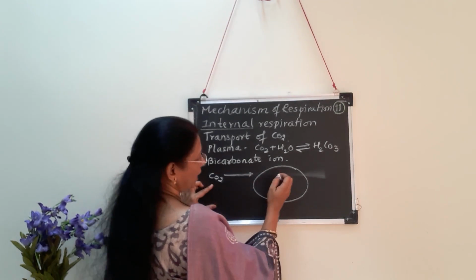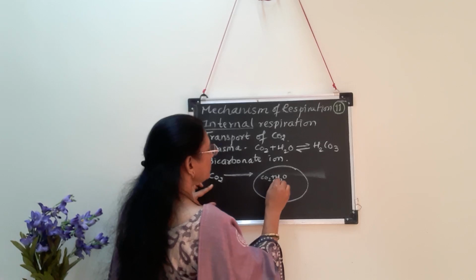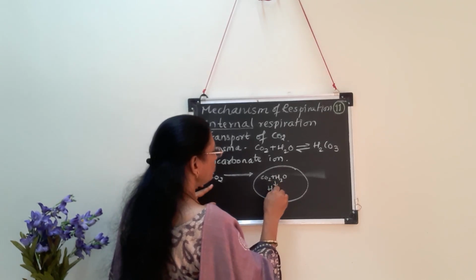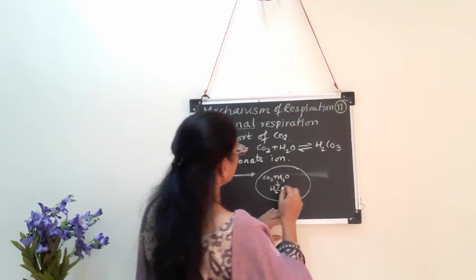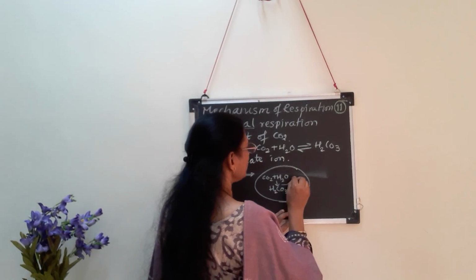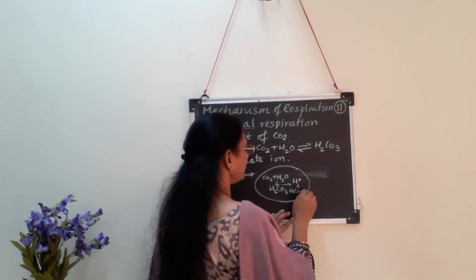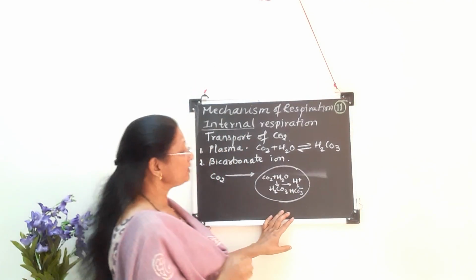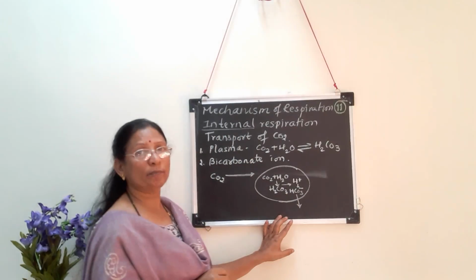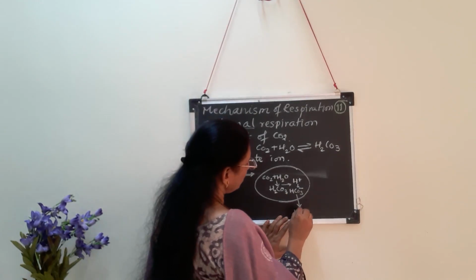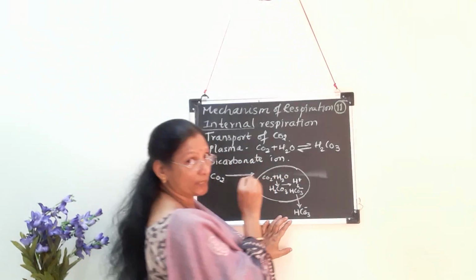Inside this RBC, CO2 combines with H2O and it results in formation of H2CO3, carbonic acid. This carbonic acid dissociates and results in formation of H plus and HCO3 minus ion. This HCO3 minus diffuses out into the plasma part. So this HCO3 minus comes out and H plus remains inside the RBCs.